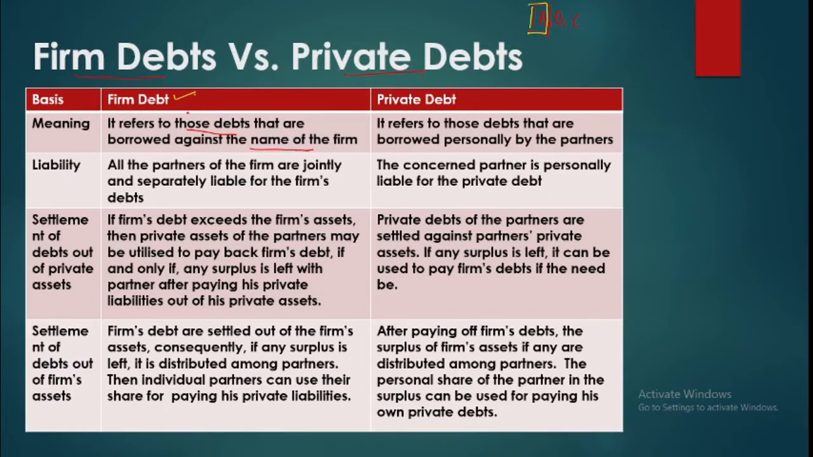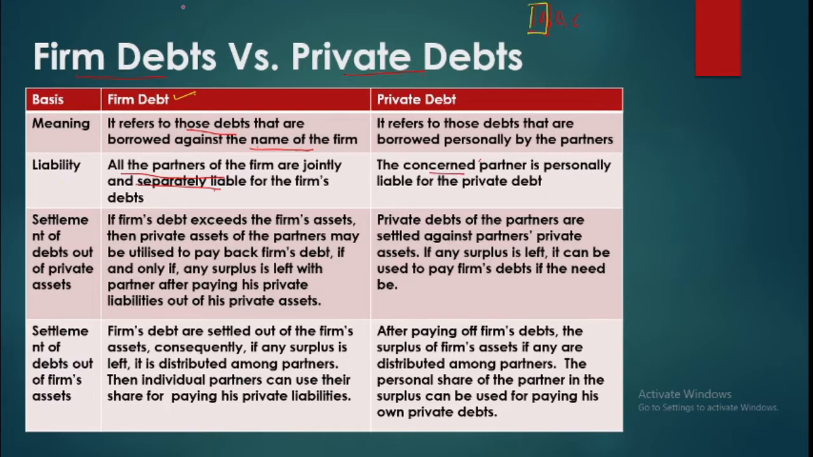Now a firm's debt is the debt which is borrowed against the name of the firm. That is, the firm has taken this loan, so it's a liability of the firm. Whereas private debt is a debt which is taken by a partner personally. So if you are taking a loan in your personal capacity, then it is your private liability. So, regarding the firm's debts, all the partners are jointly and separately liable to pay firm's liabilities. Whereas, regarding the private debts, the relevant partner is liable to pay his debts.